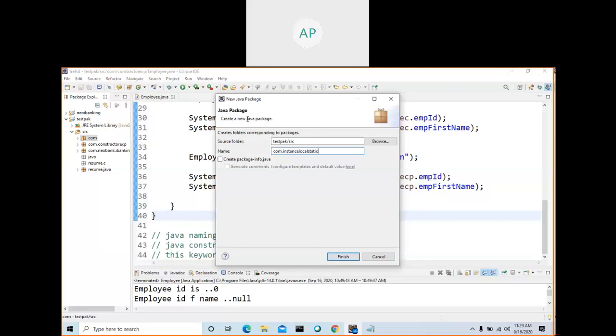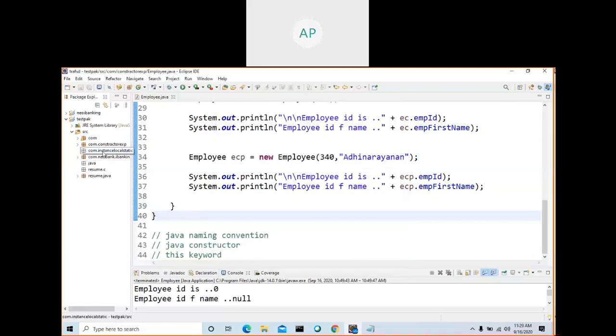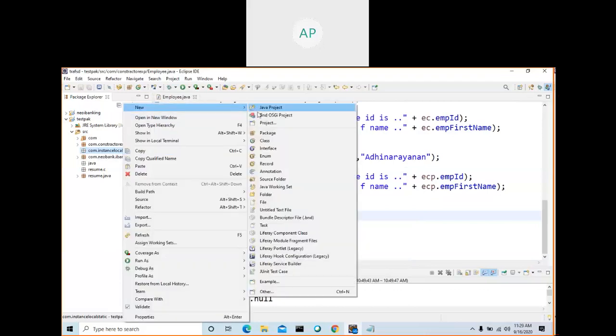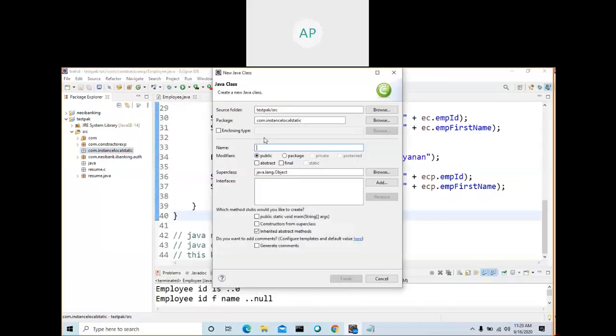Static. I'm creating a package. So that is more meaningful, right? See here, I can go and see there is a package called com.instance local and static. Go to this package and see the example. You can create classes in any package. So that's the use of package.